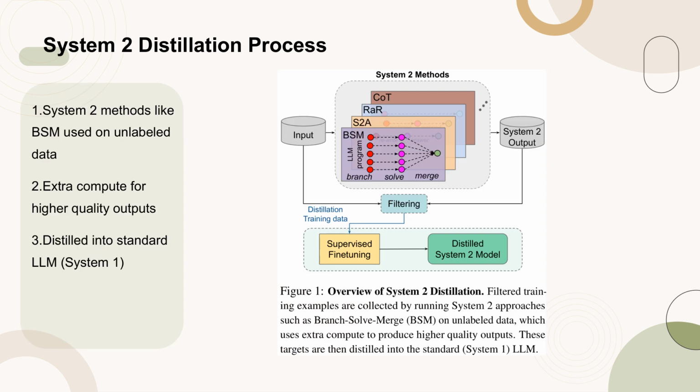Figure 1 provides an overview of the System 2 distillation process. It begins with the collection of filtered training examples by employing System 2 approaches, such as branch-solve-merge, BSM, on unlabeled data. These methods utilize additional computational resources to generate higher quality outputs. Subsequently, these high-quality outputs serve as targets for distillation into the standard large language model, LLM, referred to as System 1. This distillation process aims to enhance the performance of the LLM by integrating the reasoning capabilities of System 2 methods into System 1, thereby improving the model's output quality while reducing computational costs.